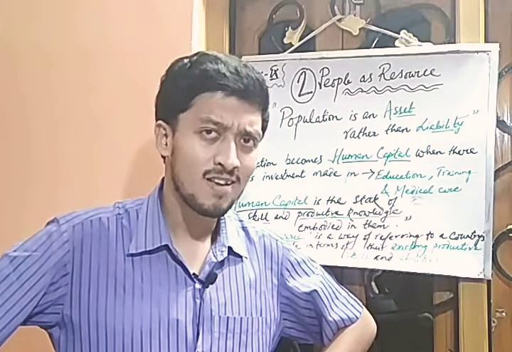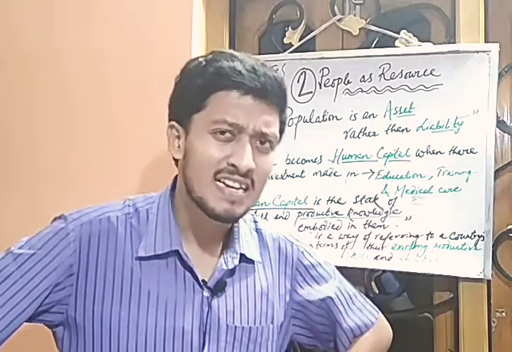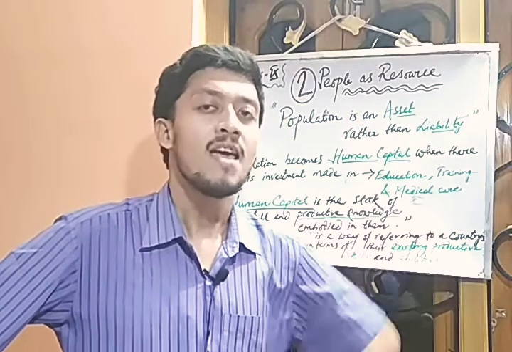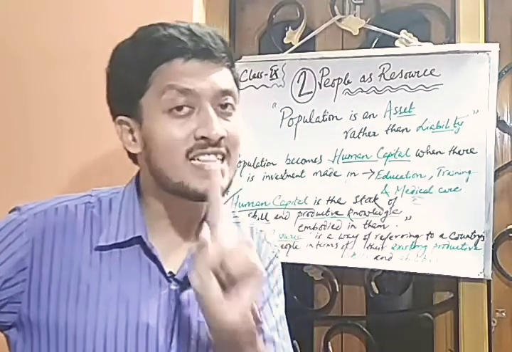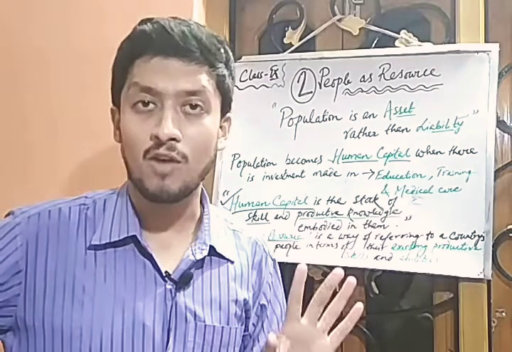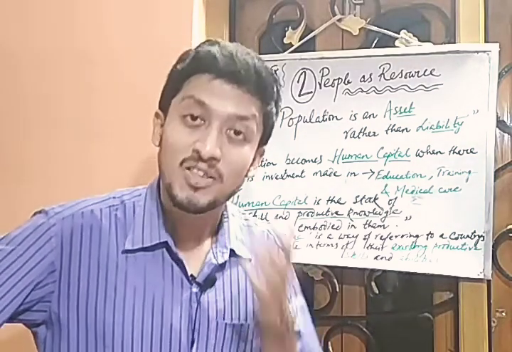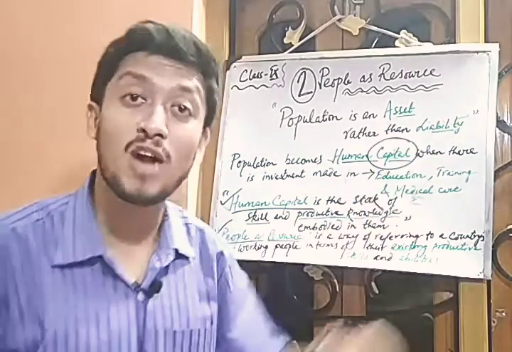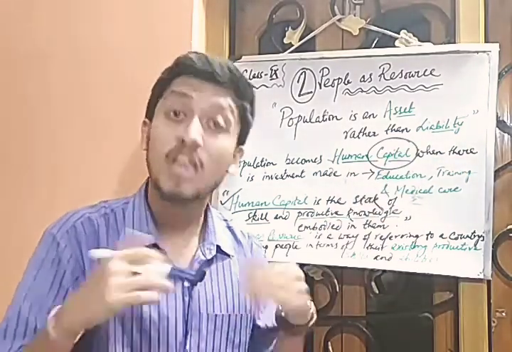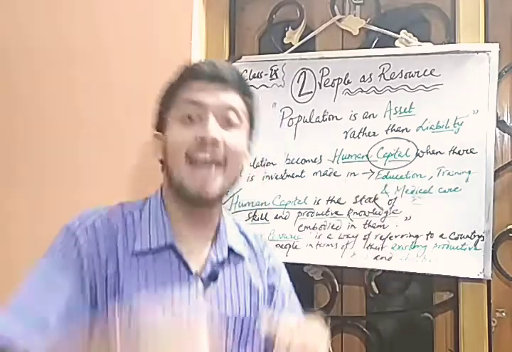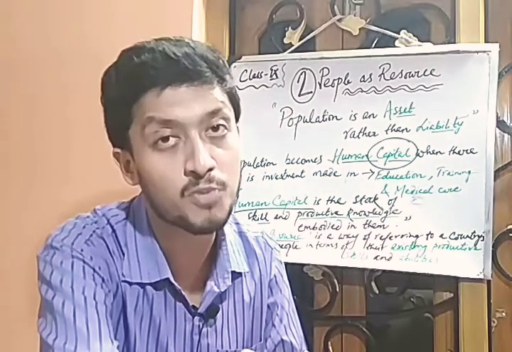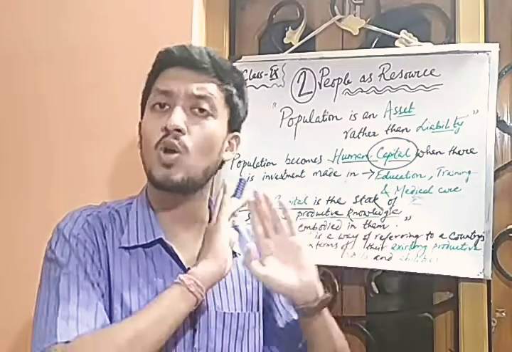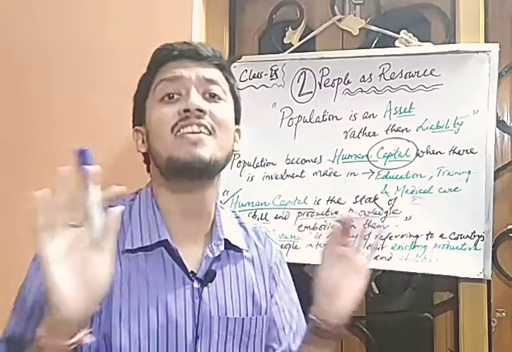Why, sir? Is understanding human capital something difficult for me, a class 9 student? Yes, I can understand. Basically, up to class 9 chapter number 1, you have an idea about what capital is. The word capital means produced means of production. That means something is being produced that ultimately helps in the further production process. It's considered as capital. So in our example of chapter number 1, we have always considered that machines are the capital.